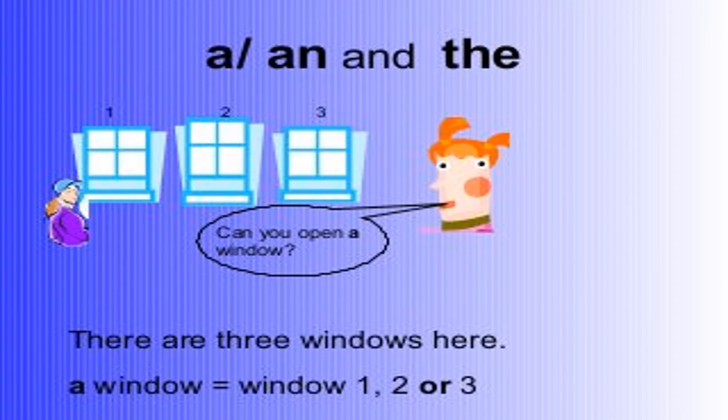Now if I say, can you open a window? Why a window? Because there are three windows and I want any one window to be open. So that's why I asked to open a window. That means to open any one out of the three windows.